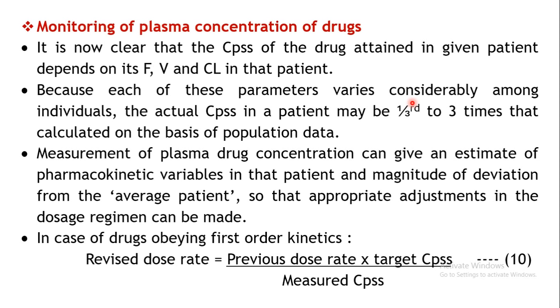Then we have considered the next parameter, that is the plasma half-life. Okay, so we have seen how it can be calculated, how exactly it will help us in determining the stay of the drug in our body. That is, for how long it will remain in the body, or after how long that single particular dose can be cleared totally from the body. 4 to 5 half-lives are required for complete removal of the drug from the body is what we have seen.